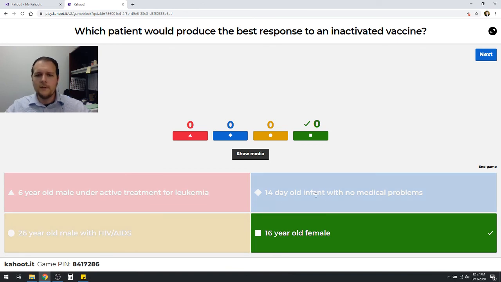A 14-day-old infant, again, they are going to have probably the least ability to mount that response, just sort of at a baseline, depending on what the situation is, mainly because they have a lot of host immunity from mom helping out with that, passing on antibodies, and then they just don't have a really good, competent immune system. That doesn't mean we don't give them any vaccines, but they're maybe more likely to have a diminished response as compared to someone with a fully constituted immune system.